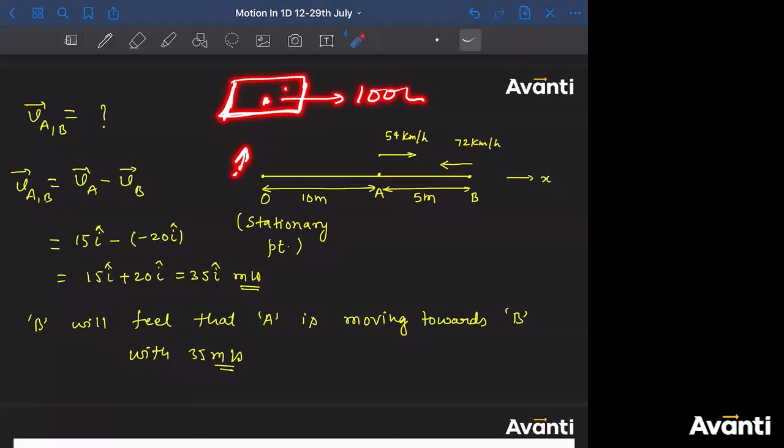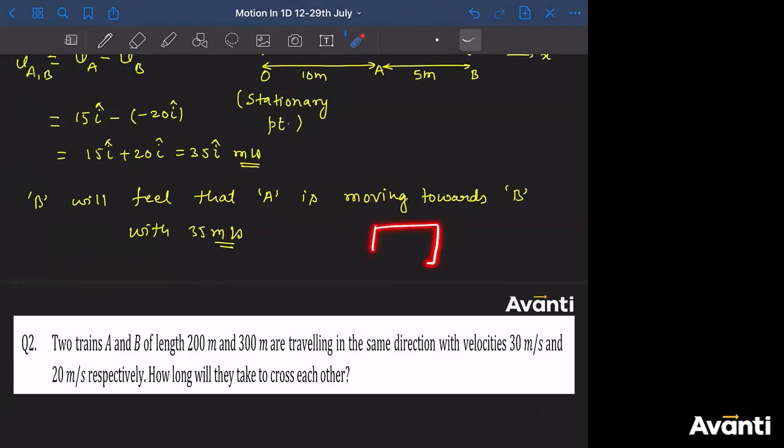If there is a bus and you are sitting here, tell me what is the velocity of bus with respect to you? Bolo bachcha log. When you see the bus, do you find the bus is moving ahead of you or changing its position with respect to you? No. So what is the velocity of the bus with respect to you sitting on the bus? Tell me, guys. Guys, I can't get the answer. Jaldi se batao. It's 0, correct? Please remember these parts.